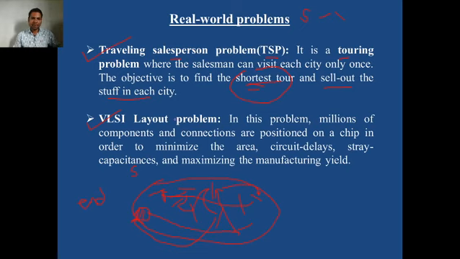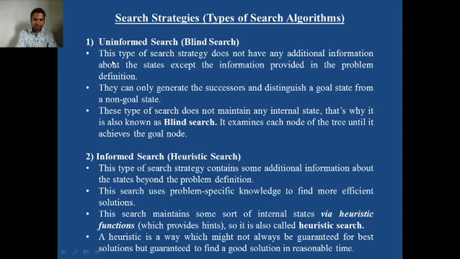Okay, so in the traveling salesman problem, the objective is always to find the shortest tour and to cover all the cities or all the colonies. So this is a real world problem. This problem is also many times considered by AI agents or AI researchers. Why do they take this problem? They want to test their algorithms.